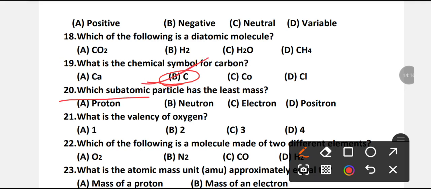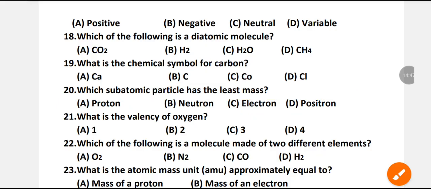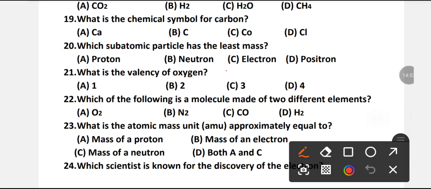Which subatomic particle has the least mass? Proton, neutron, electron or positron? Which option is right? C is the right option. Electron. Electron has the least mass.